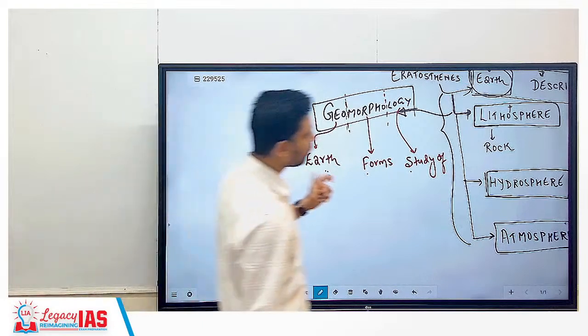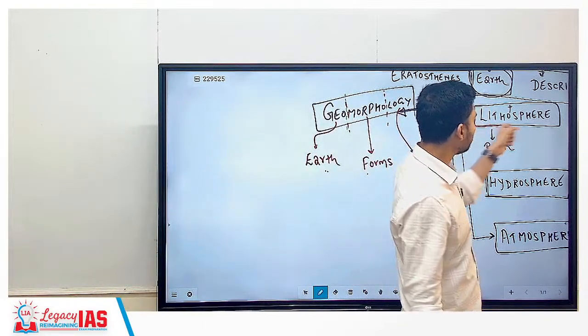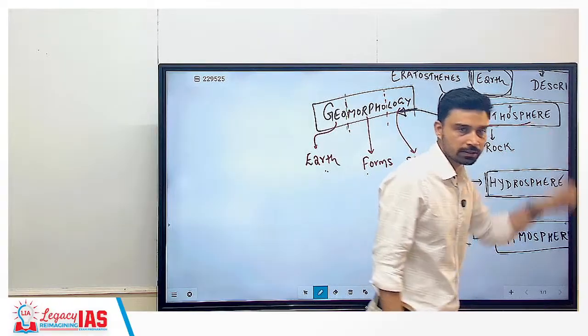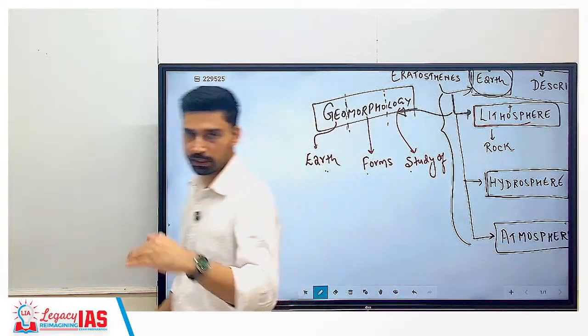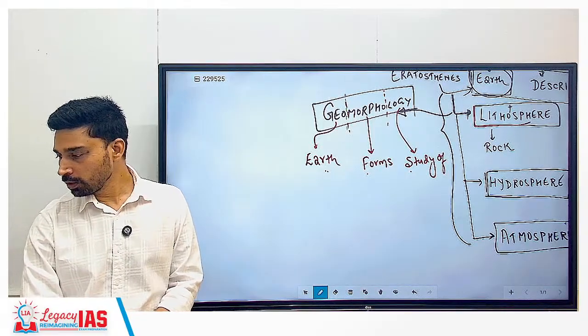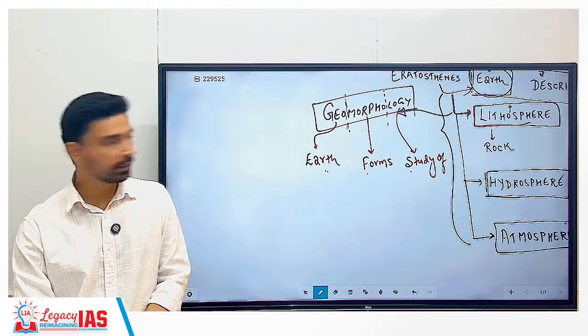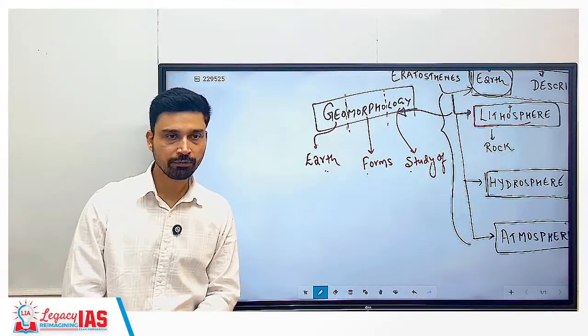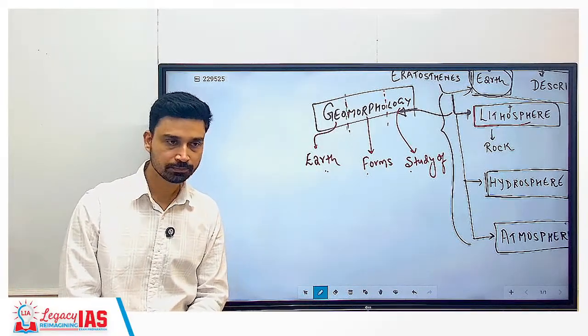And when we talk about various forms, what part are we studying here? Lithosphere. That means we are concerned about the part that is located above the land surface as such. So if I ask you, on the land surface of earth, what are the different types of features you see? Different areas or regions that you see on the earth?